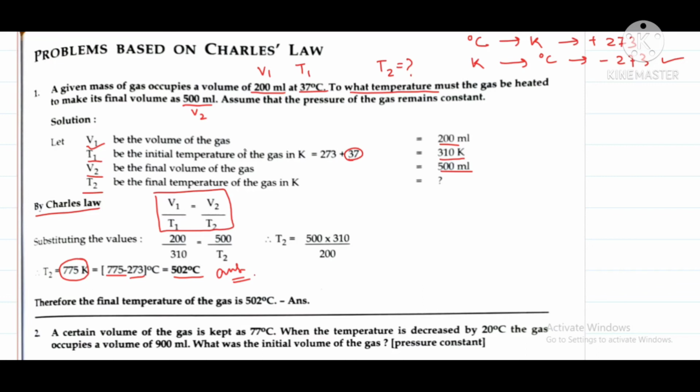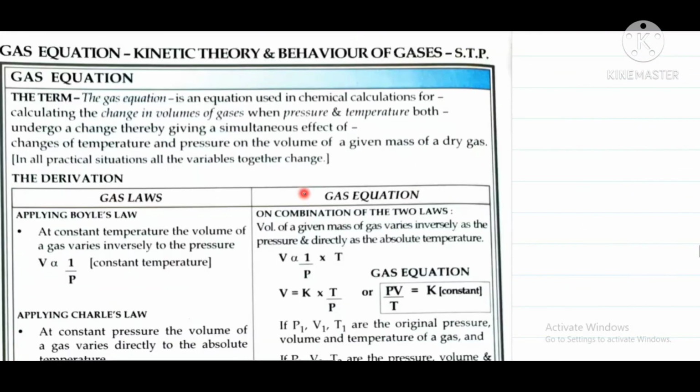So first we will convert into Kelvin, solve the numericals, and after we get the answer, we have to again convert back into degree Celsius by subtracting 273, and you can get the answer. I hope you can solve the other questions on your own, which are given in your textbook. So now we will understand what is the gas equation.